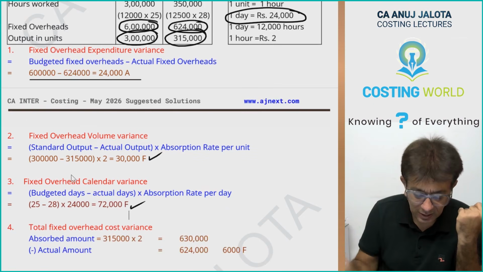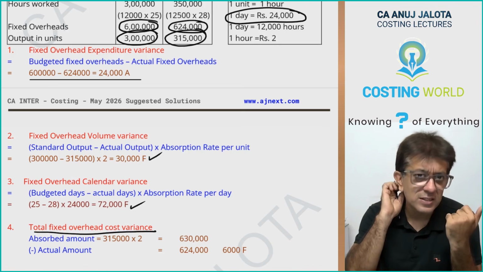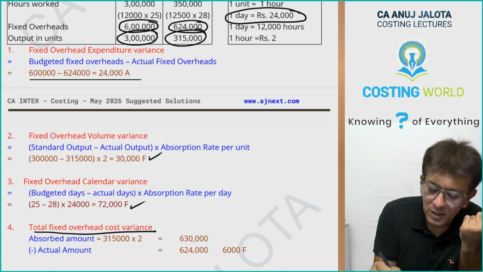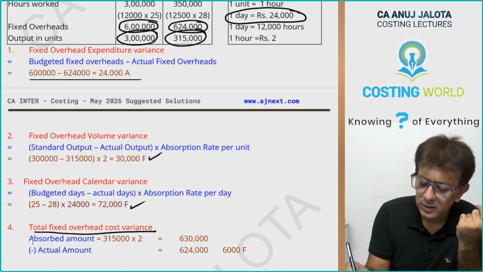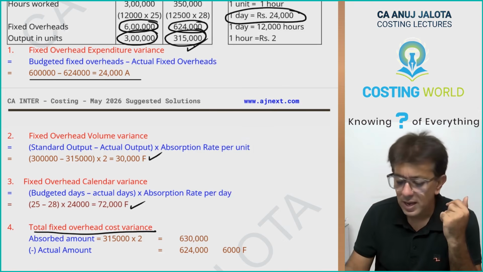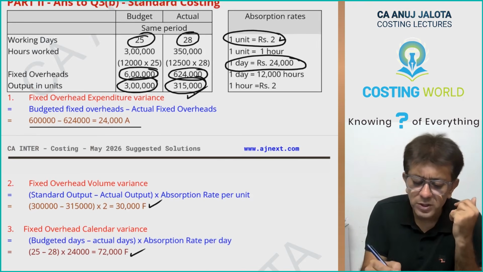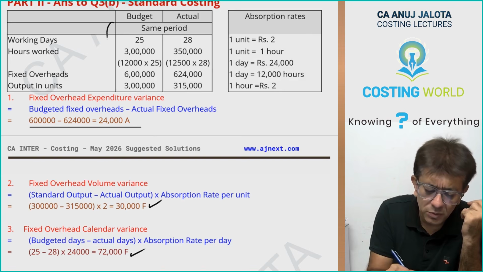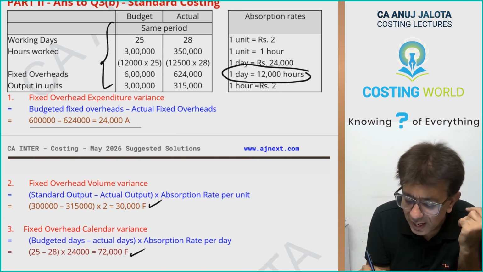And lastly, they have asked you the total fixed overheads cost variance. That is nothing but absorbed amount minus actual amount. Absorbed amount is 3,15,000 units, and every unit is rupees 2. Sir, how did rupees 2 come? Beta, you find out all these absorption rates from the standard data. This absorption rate we already had with us.